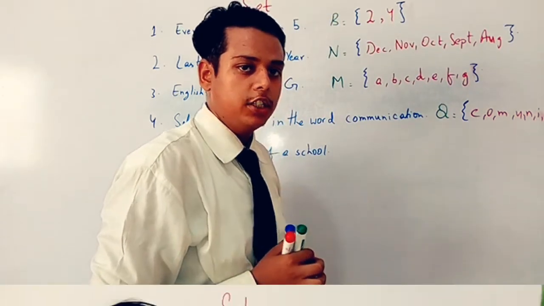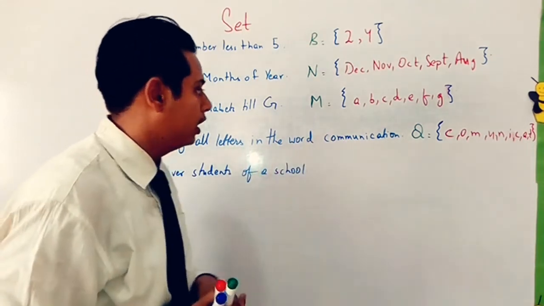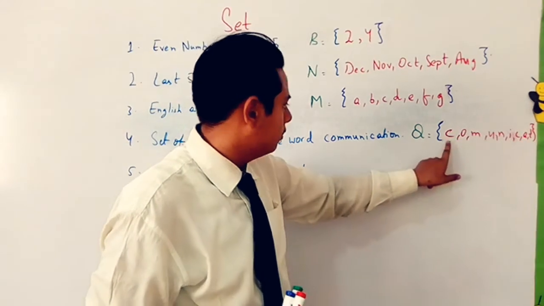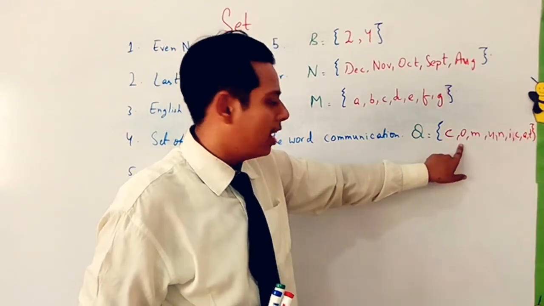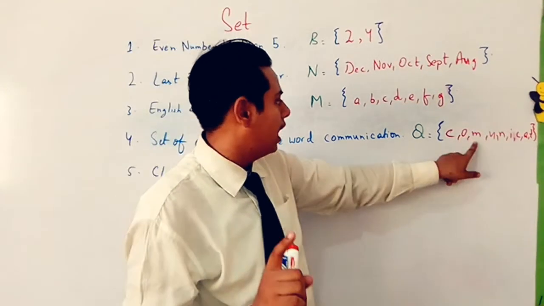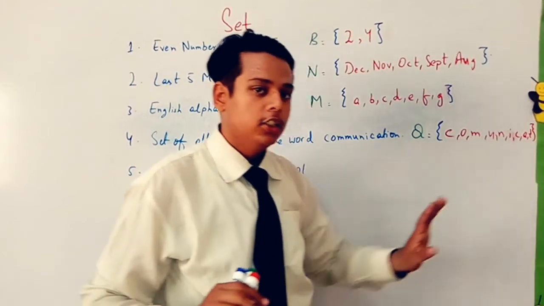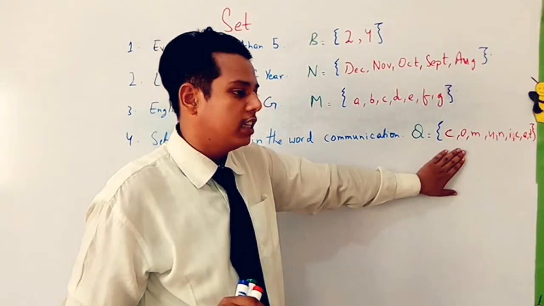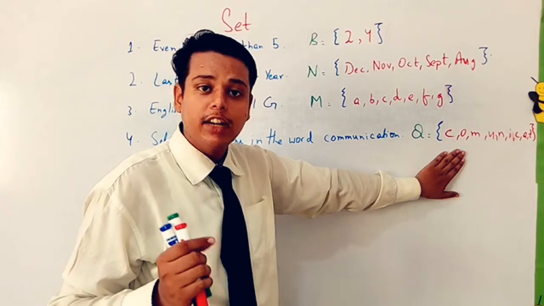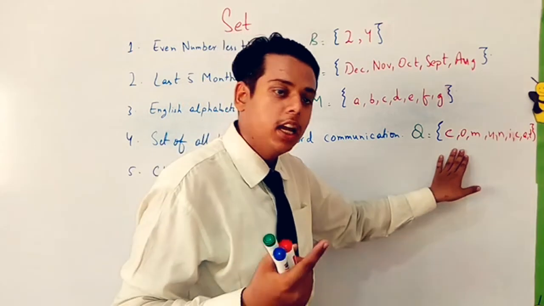Set of all letters in the word communication. What did I say? We cannot repeat it. C I have written 1 time, O 1 time, M is coming 2 times but I am just writing one time. Then U, N, I, C, A, N, T. So I have written all the alphabets in the set, but I am not repeating them because in a set we cannot repeat the same alphabet or same element again and again.